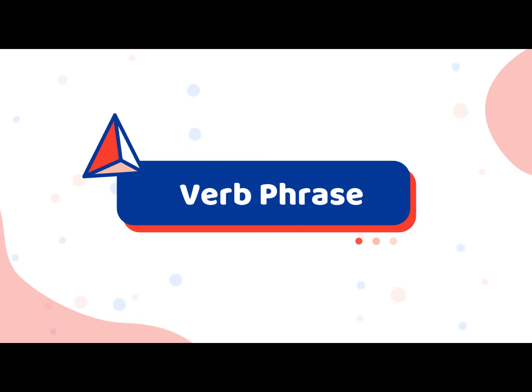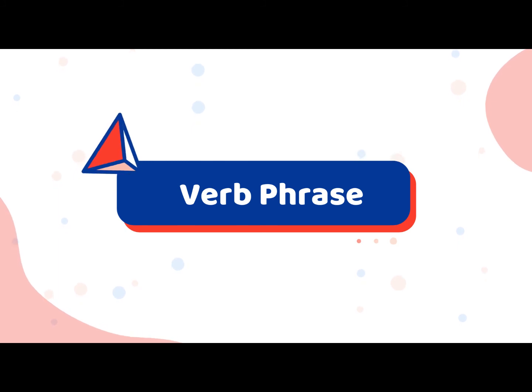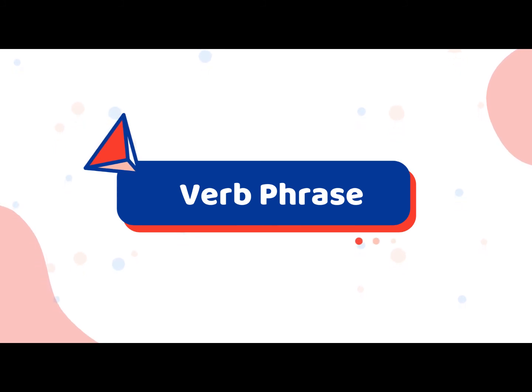So, using multiple action or linking words together is the definition of a verb phrase. To make it clearer, we can say when helping verbs are used with the action words or linking words, a verb phrase is formed. Going by this definition of verb phrase, you will always find the helping verbs before the action or linking words in an affirmative sentence.